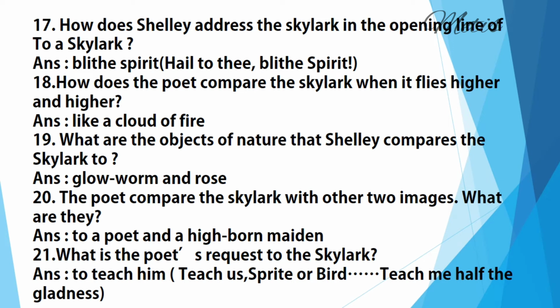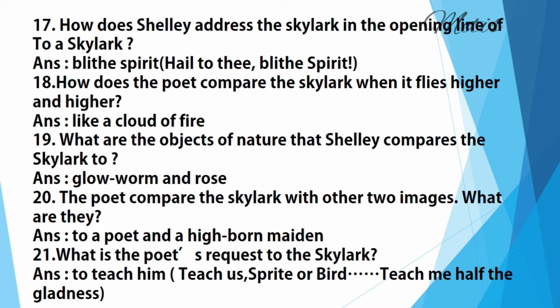How does Shelley address the skylark in the opening line of the poem? Answer: blithe spirit. Hail to thee, blithe spirit. That's the opening line of the poem. He is addressing the bird here with respect. And blithe means happy, joyful. He is calling it a joyous spirit that is coming from heaven, or at least near heaven. And the skylark spontaneously pours out its emotions in plentiful, artful strains of musical notes.